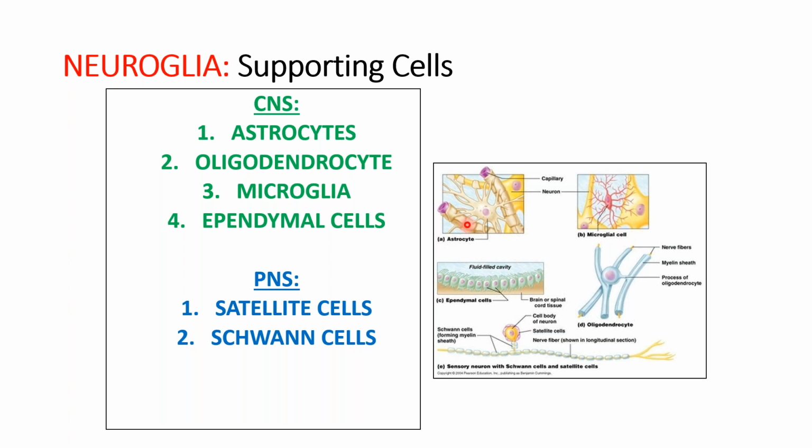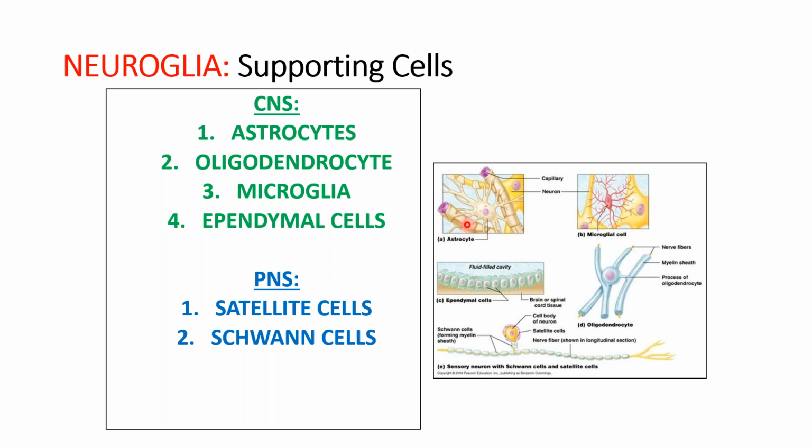They maintain the ionic concentration in the interneuronal spaces, and they play a role in neuromodulation. If calcium or potassium is in excess, it is removed by the astrocytes. The other important function of the astrocytes is the maintenance of the blood-brain barrier.